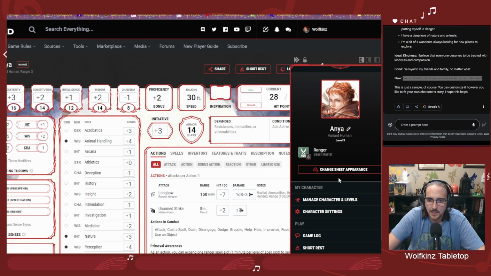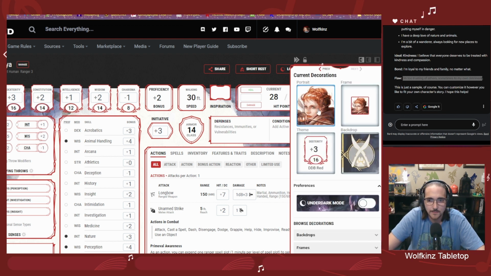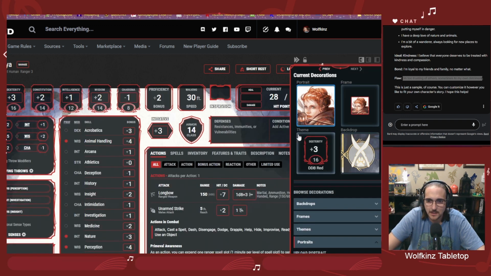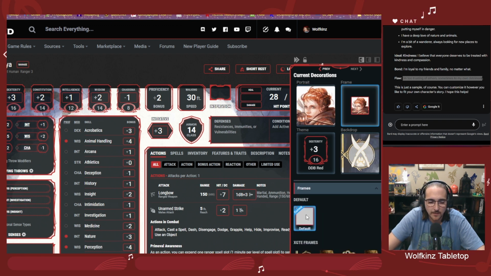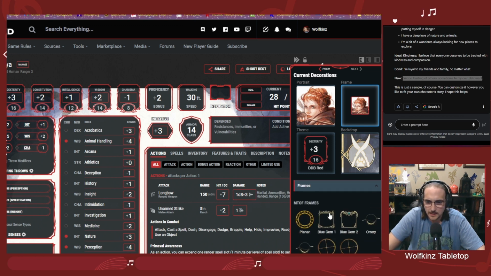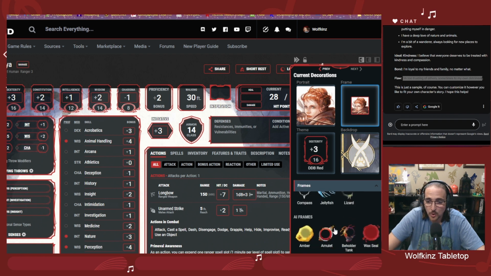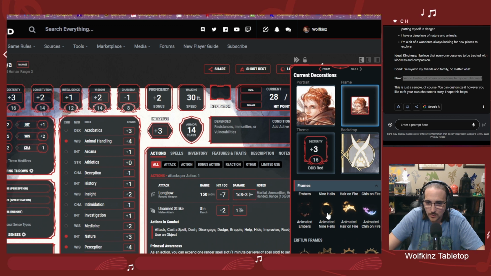All right. So now we can change our sheet appearance. Let's look at the theme first of all. I'm going to do Underdark mode. I just like it better. So let's see. We've got our portrait, our frame. Let's take a look at our frame, because the default one's not my favorite. So let's just take a look through here. If we could find something that has a wolf, that would be great. That would fit her so well based on the story that we know.